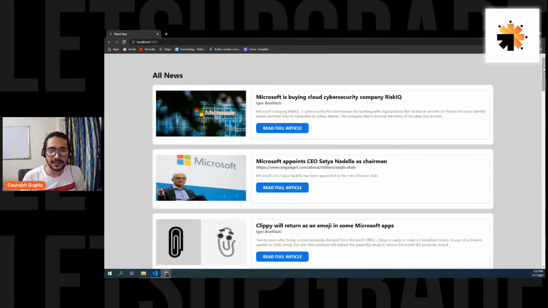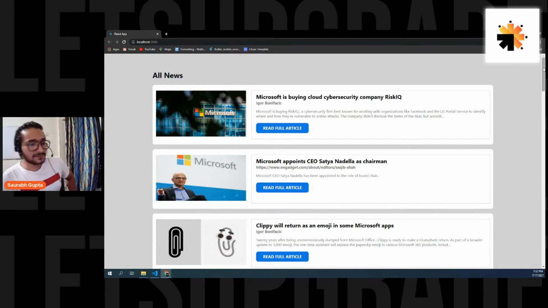Now, one more thing. We want to give the user a search feature, right? Where he can write Google or Bollywood or Hollywood and search for that particular news, so that this Microsoft news will go away and that particular news will come, because by default we have Microsoft, right?